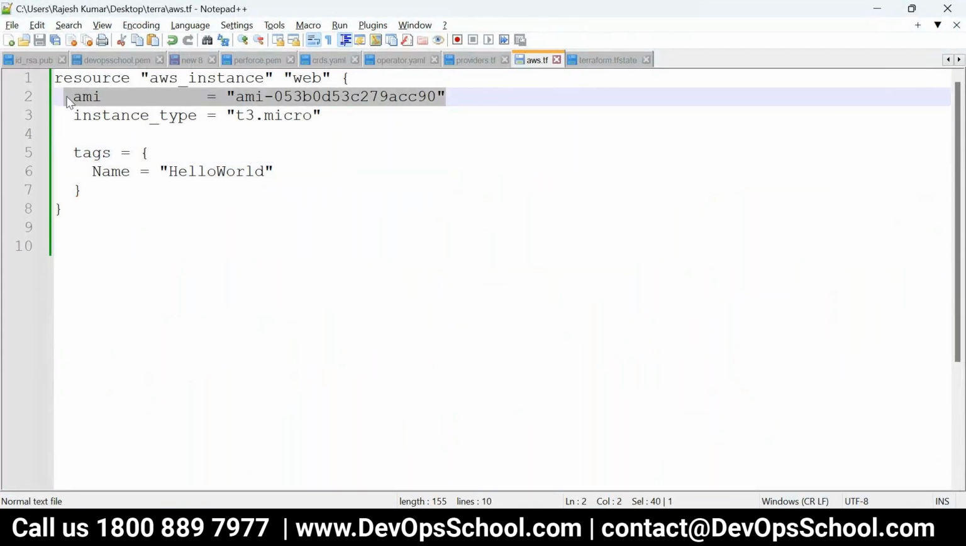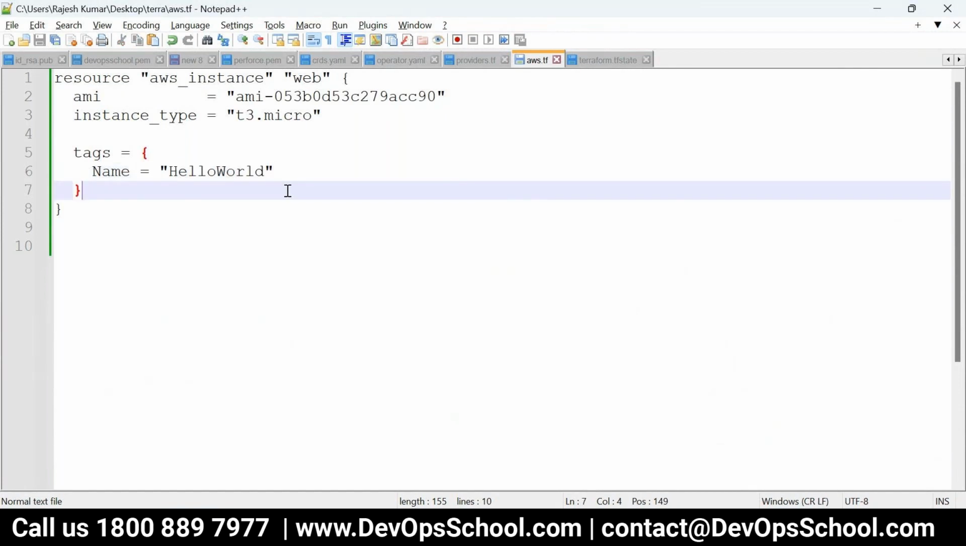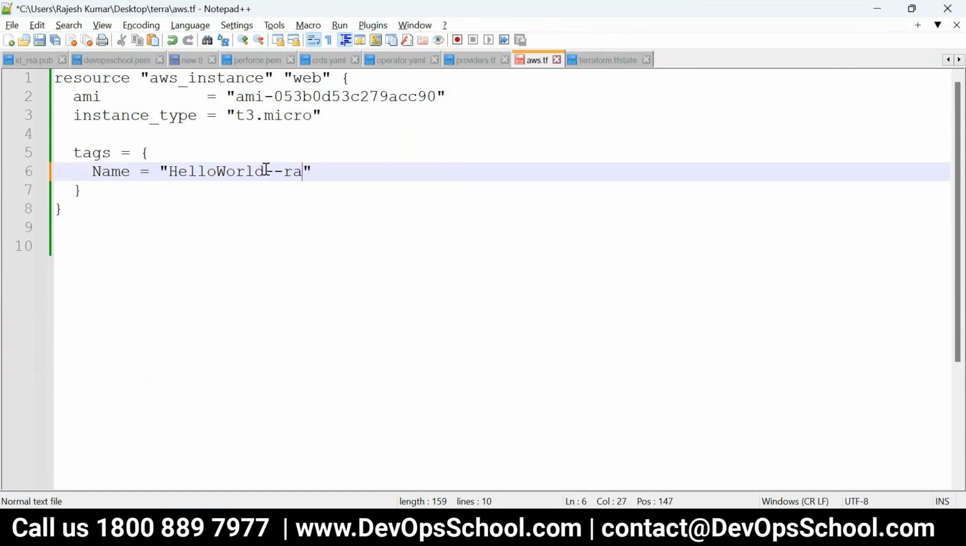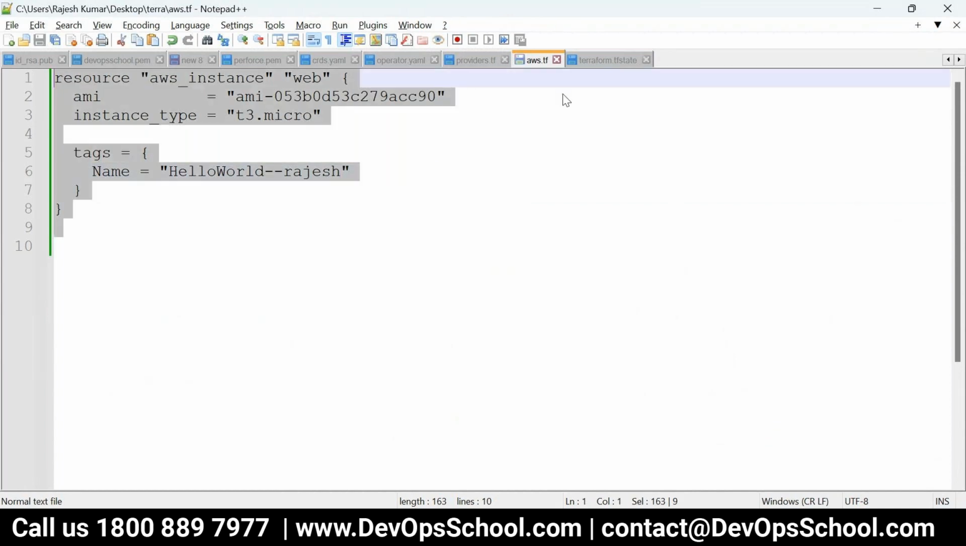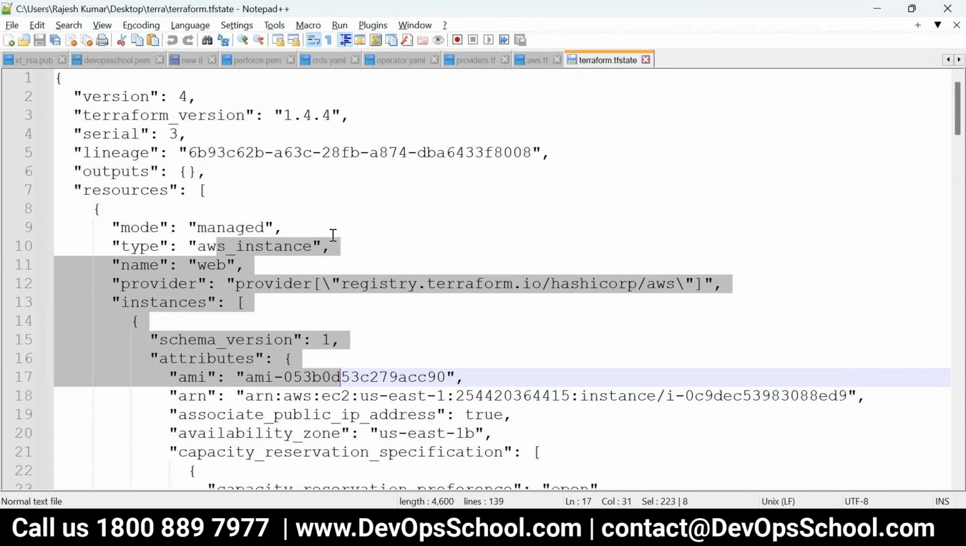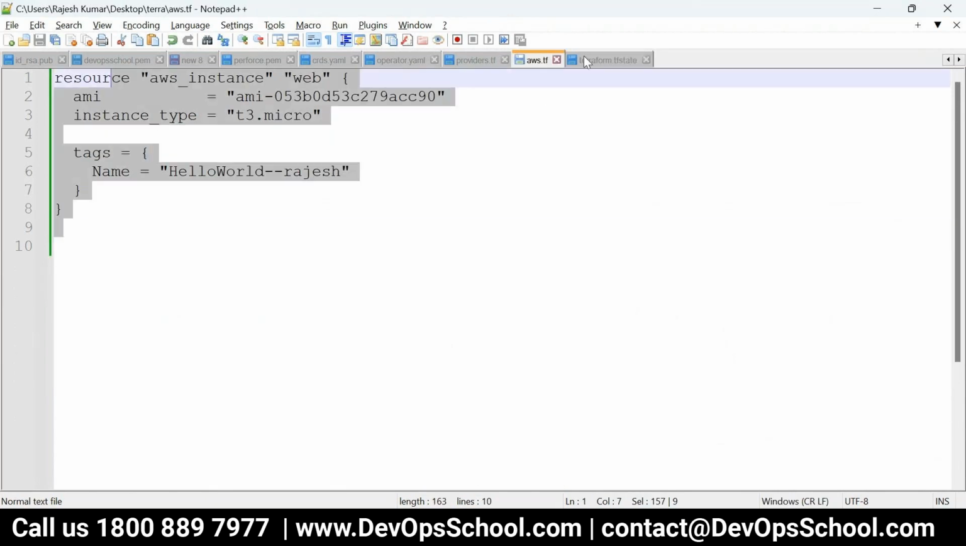If I update the AMI, the resources which you created last time will be destroyed and then recreated with this instance. Mind it. But if I change this one, it will not destroy, but it will update. Why? What is the logic behind it? The logic is very simple. This is your desired state and this is your actual state.